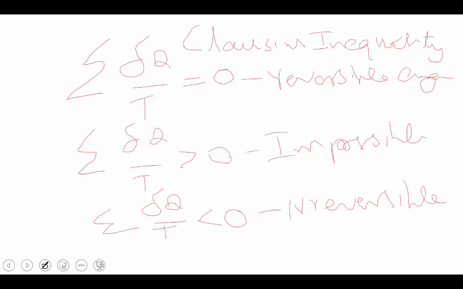More than 0 is not possible, since it would mean the heat rejection from the irreversible engine is less than that of the reversible engine, which would mean a reversible engine has lower efficiency than an irreversible one, which is wrong according to the second law of thermodynamics. This is one concept from the second law, and the next concept is entropy. The Clausius inequality is the basis of the entropy concept.